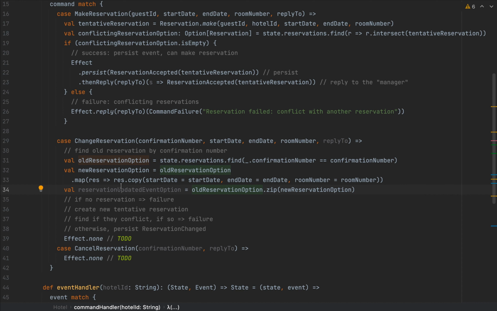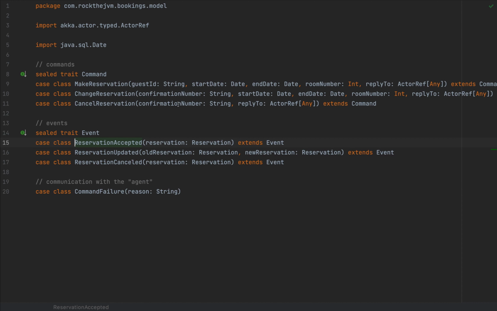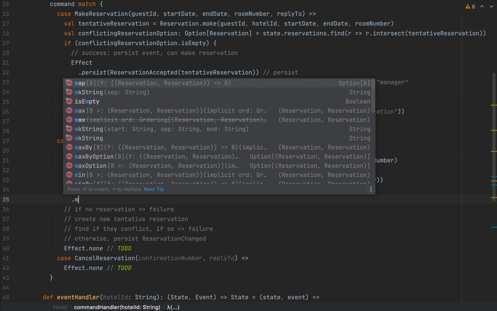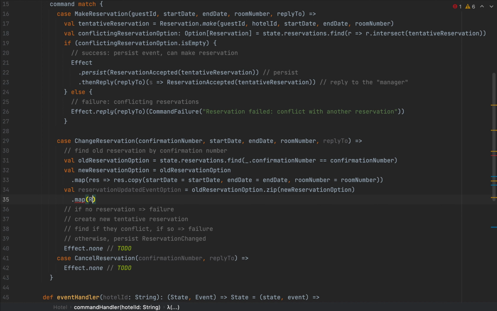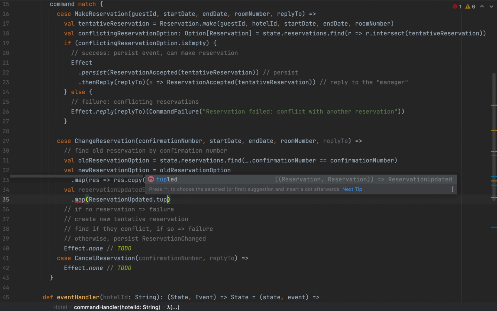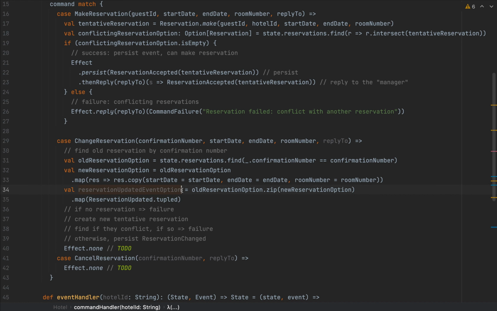Because we have a reservation updated event, I need to store the old reservation and the new reservation in this data structure. So I'm going to then map that, and I'm going to say reservation updated, and the constructor is called tupled. So this is going to be an option of reservation updated. This is the event that I want to persist to Cassandra if these two options exist.